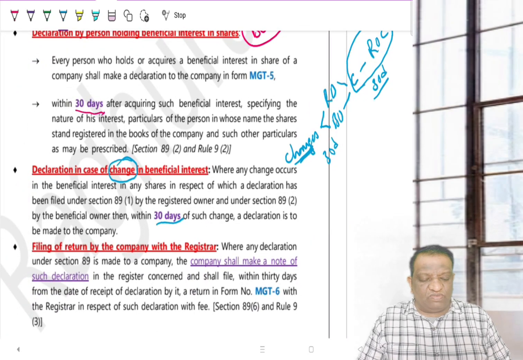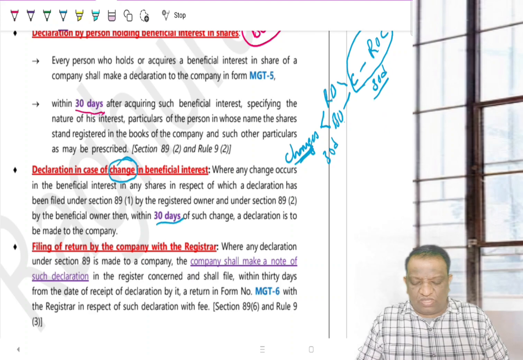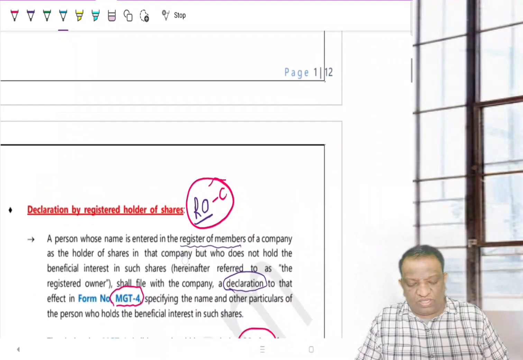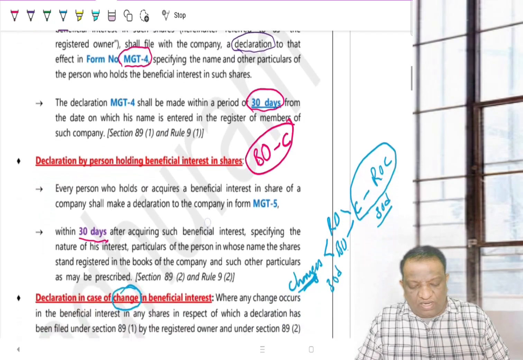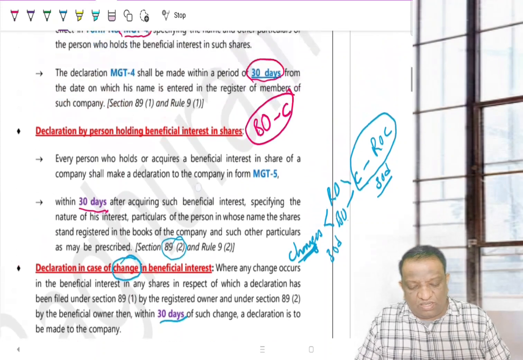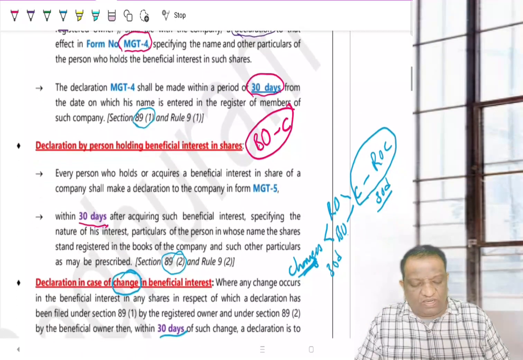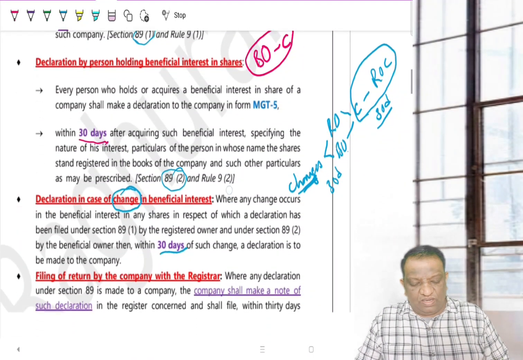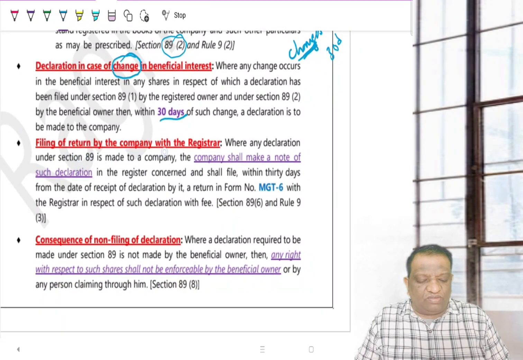But form numbers will continue to remain the same. When he is communicating to the company (MGT4), when the beneficial owner (MGT5) and company to ROC (MGT6). There is no change in the forms. So, if you go back and look at it, this is just a section reference, and here it is 89.1. 89.1 talked about RO to the company and 89.2 talked about BO to the company. And then the company, this is what it is, and then filing of return by the company with the ROC.